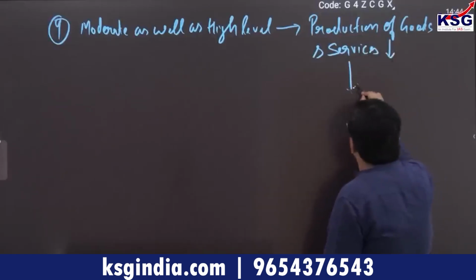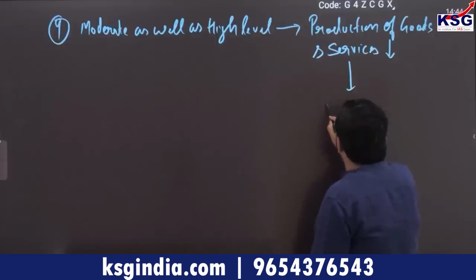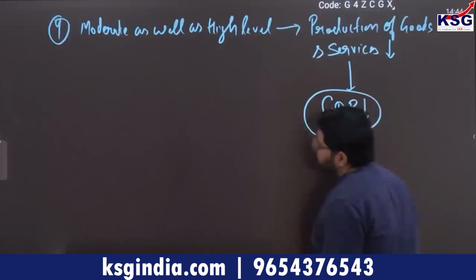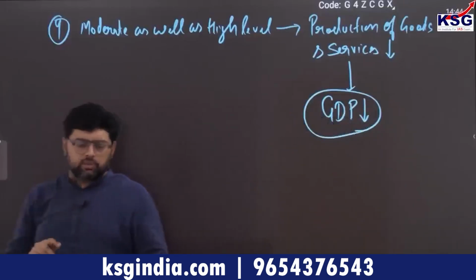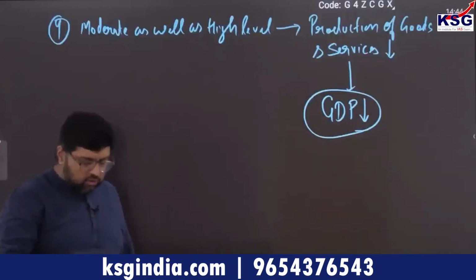And when this production decreases, it means there will be reduction in GDP. Okay, so GDP will reduce. So this is what you have to understand.